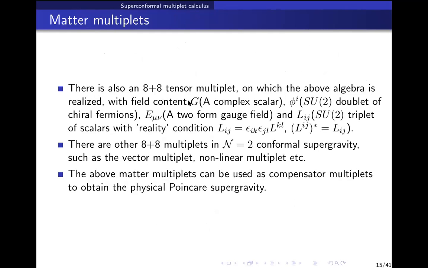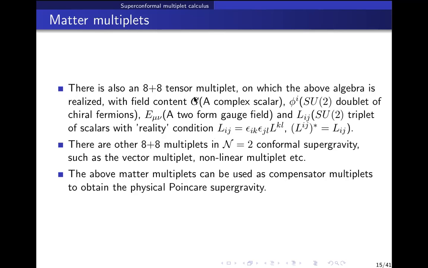So now there are matter multiplets also, just like how in conformal gravity we had the scalar field phi. This multiplet, for example, is called the tensor multiplet, which I have written here. It has 8 plus 8 off-shell degrees of freedom. It's called the tensor multiplet because there is a two-form gauge field, E mu nu, which is the tensor gauge field. And there is a complex scalar. And Lij is an SU2 triplet of scalars which satisfies some kind of reality condition. The complex conjugate of it and itself are related up to plus or minus 1 by the Levi-Civita symbol. So therefore, this is 3 components.